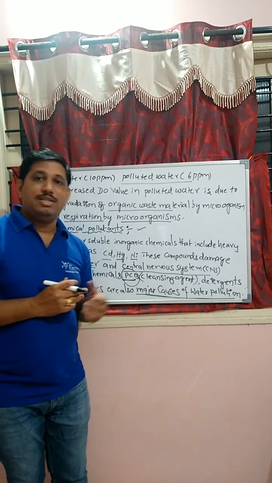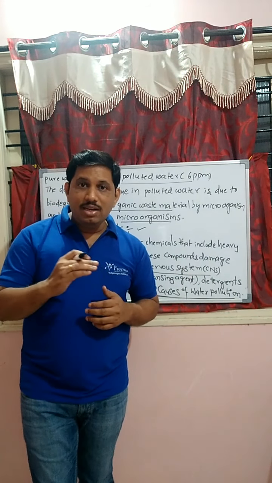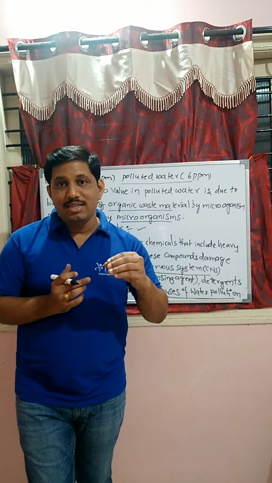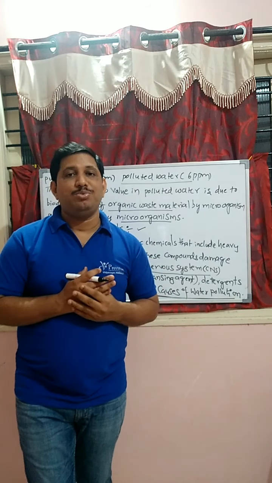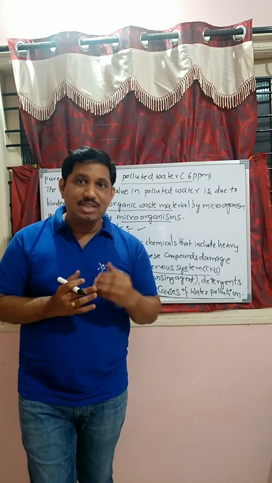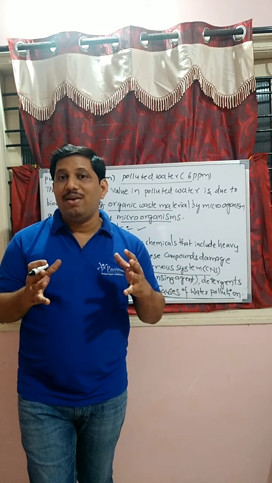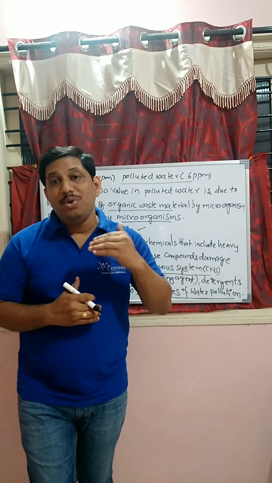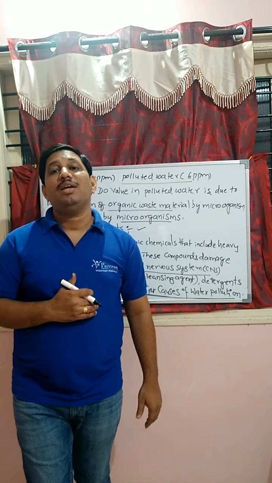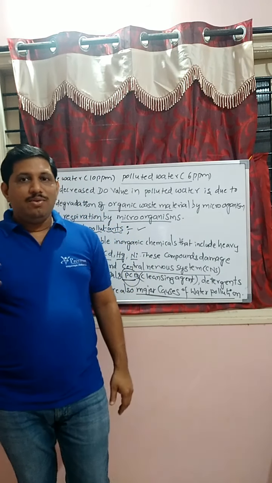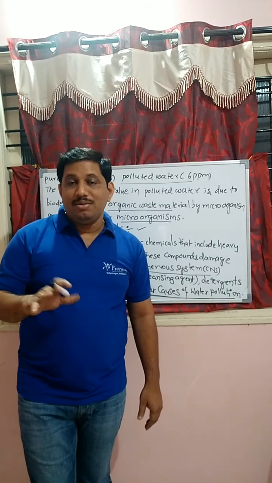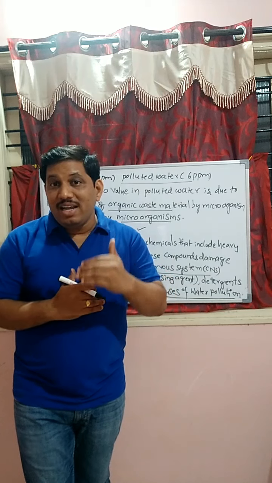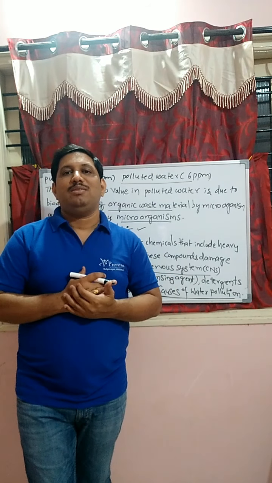Next, detergents. For cleaning clothes, we are using soaps and detergents. Detergents are better than soaps, but even so, these detergents also affect the normal water. They can pollute the water. Why? Because when detergent is mixed with water, the biodegradation of the detergent takes place.